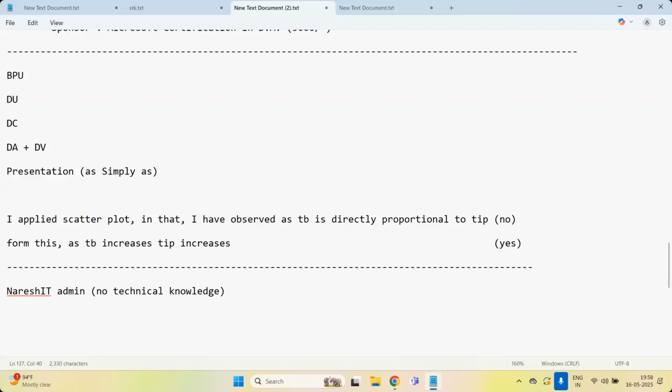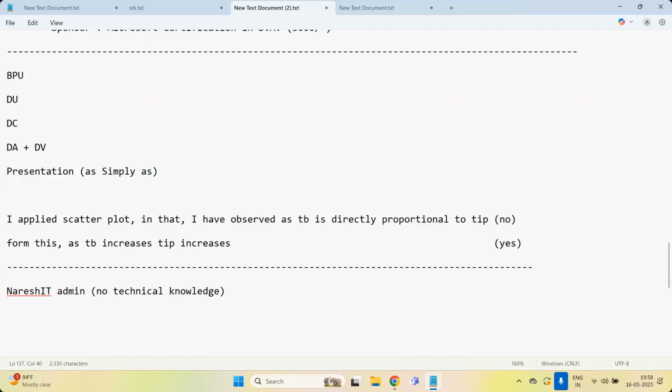Standard deviation, 100% no guarantee. They don't know, no doubt in that. Give it a try if you are interested. So they don't have any kind of technical knowledge. Zero technical knowledge. For these people, we have to explain. How simply are you going to explain? I assume I will bring one of the admins into the class and ask him to sit in the class. You explain for him, and at the end I'll ask the admin the questions, not you.